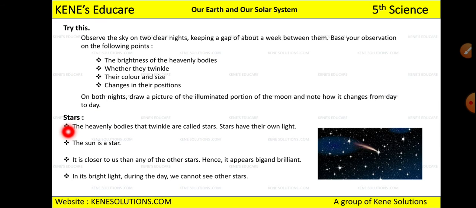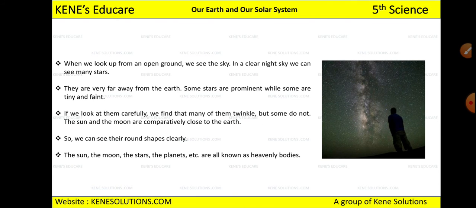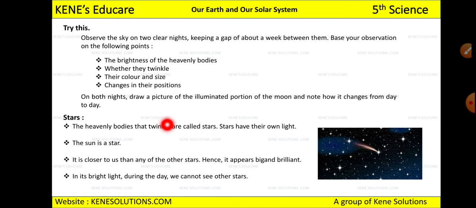Now next we will be studying about stars, because this is the cutest part of the sky at night, right? We love to see the stars at night. What do you mean by heavenly body? The sun, moon, and other planets which are present in the universe are called heavenly bodies, right? The heavenly bodies that twinkle are called stars, and stars have their own light, and that is the reason you can see them white in color and bright, right?